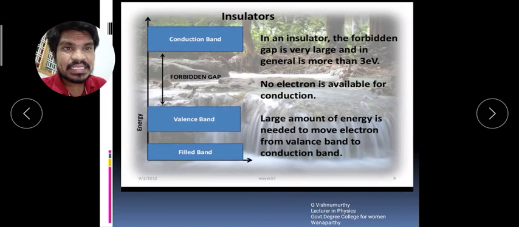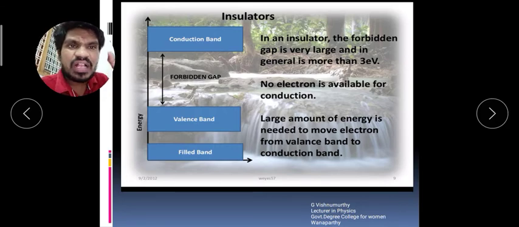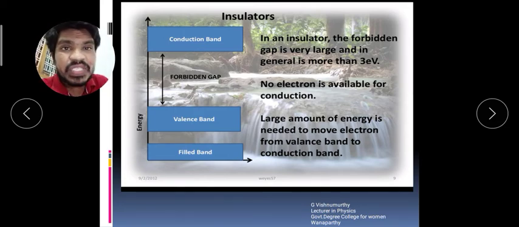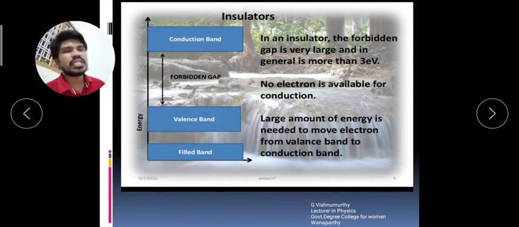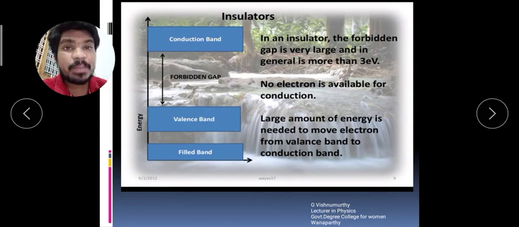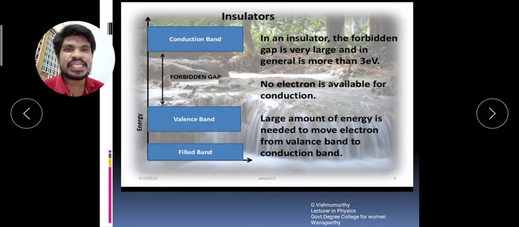In insulators, in between the valence band and the conduction band, there is a large energy gap. That's why the valence electrons do not reach the conduction band. That's why in insulators the net amount of current is equal to 0. So this is called insulators, depending upon the band theory.